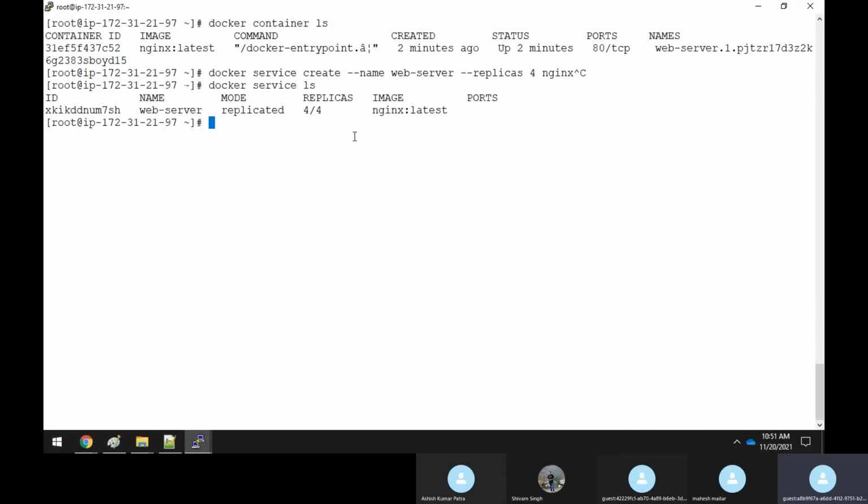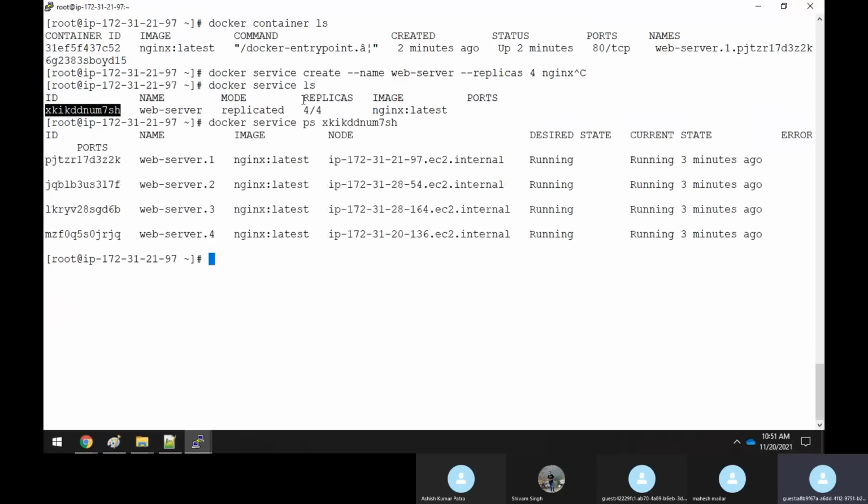It means that Nginx is one of the services which is running. The image service and the name is web server which is running. If you want to check more on that, you have to say docker service ps and specify this ID. Now it will show you these 4 replicas, and in which nodes they are running. If you want more details, you have to run the command docker service ps and specify the ID.